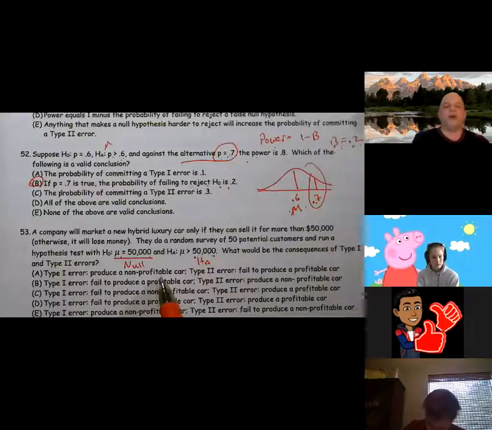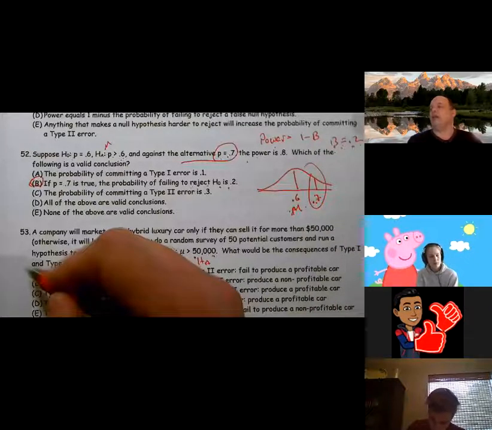What's a type 2 error? A type 2 error is failing to produce. Basically, I believe it's 50,000 when in fact it was more than 50,000. Because I believe there's only going to be 50,000, I didn't produce it. So I chose not to produce a car that would have been profitable. So 53 should have been A.